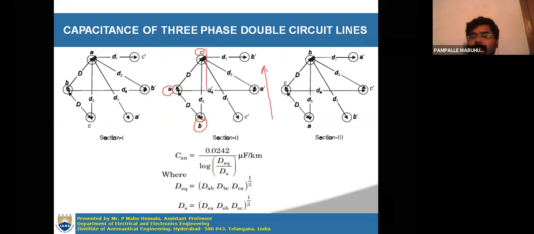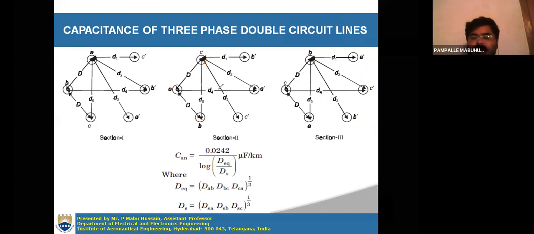That means C, A, B is like this, so C dash, A dash, B dash will be in the opposite direction. In a similar way for the third section also: B, C, A is in this direction, and B dash, C dash, A dash should be in the opposite direction. Why we place like this is to increase the power transfer capacity of the transmission line.